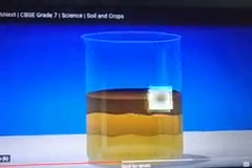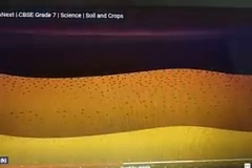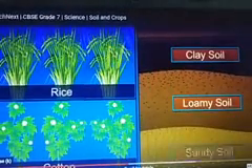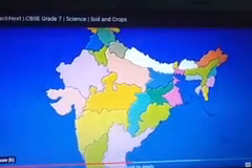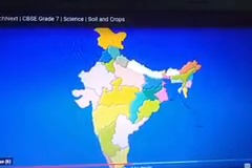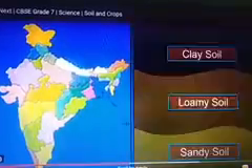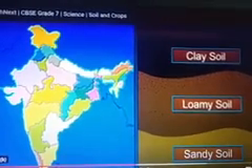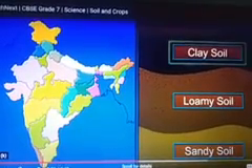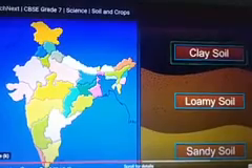Based on the composition of soil and its water holding capacity, different types of crops grow in different types of soil. Here we can see in India, different states have different types of soil, and so they produce different types of crops.